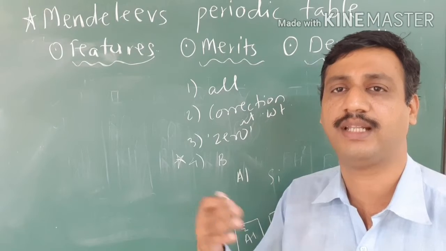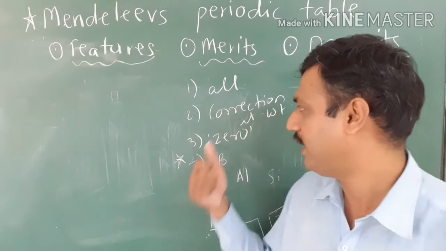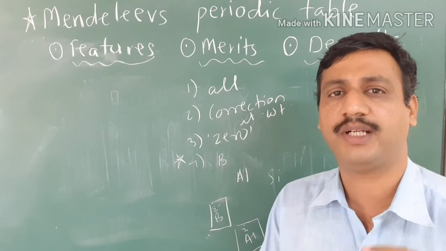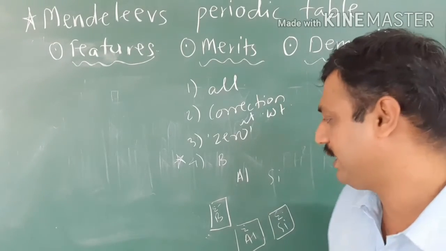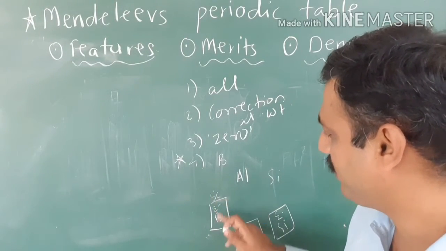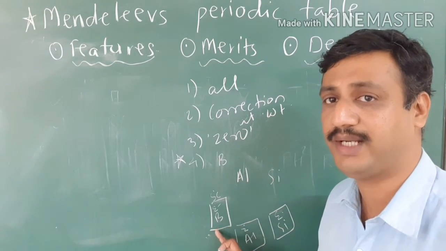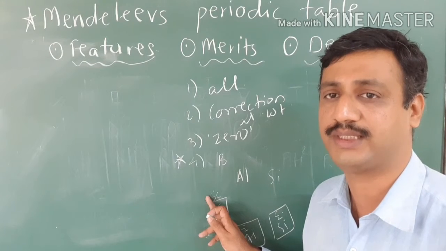Eka means after, later. Initially no one paid attention to Mendeleev's research, Mendeleev's periodic table. But Mendeleev's periodic table became famous because after some time the element scandium was discovered, and the properties of scandium, which were stated earlier by Mendeleev for Eka boron, matched the properties of scandium, the newly discovered element.